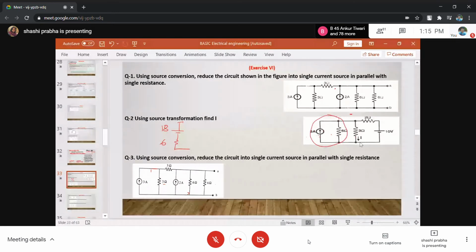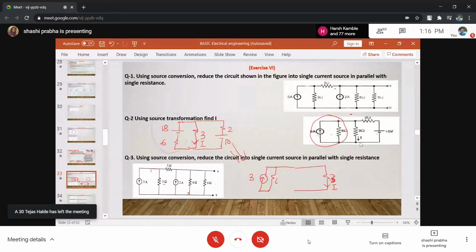This 3 I will keep as it is. I'm not going to change it because this current we have to find out. Then this is 2 and 10. Can we keep this 2 and 10 also this way? 2 and 10, that is the same way. Can we further make it? This 3 I will keep out because we want to find current here. I keep this 3 separate. Then can we convert this 18 and 6 into current source again? Or keep it as it is, don't convert if you are not confident, because we further have to convert. You can keep it as it is. Again we are going to get the same thing.